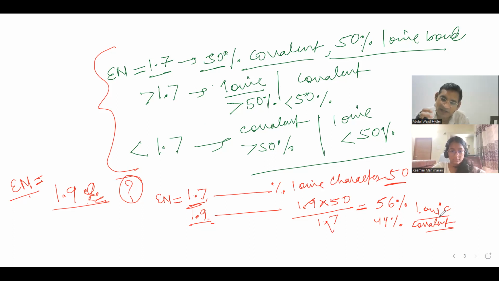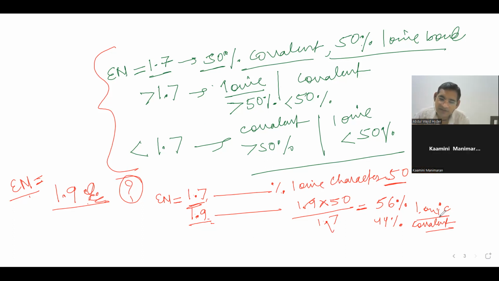Because the genes responsible for tallness in you are more than the genes responsible for dwarfness. Is it okay, beta? Yes, sir. So that's the point, man. Every metal will have some non-metallic characters too.